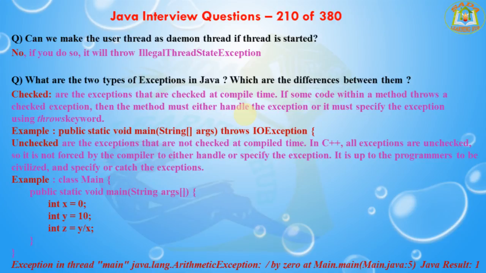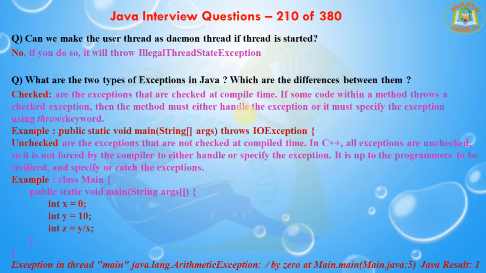See, here checked exceptions are the exceptions that are checked at compile time. If some code within the method throws a checked exception, then the method must either handle the exception or specify the exception using the throws keyword. And unchecked exceptions are the exceptions that are not checked at compile time.